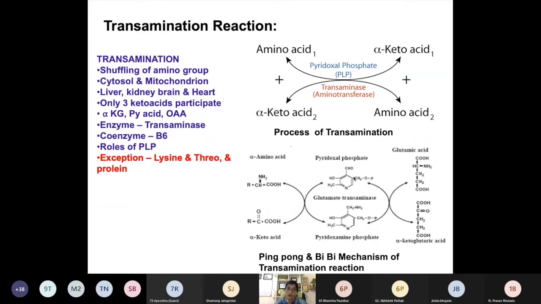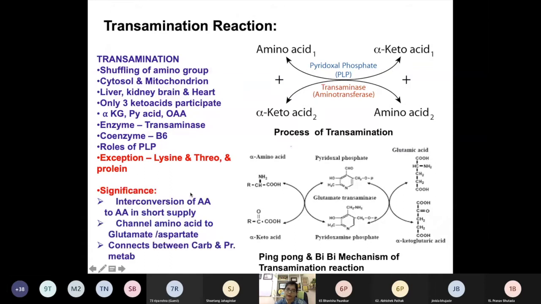If you get a short note, there is no need to draw this diagram, but you can just mention that this pyridoxal phosphate acts as a Schiff base, and it accepts the amino group for some time.